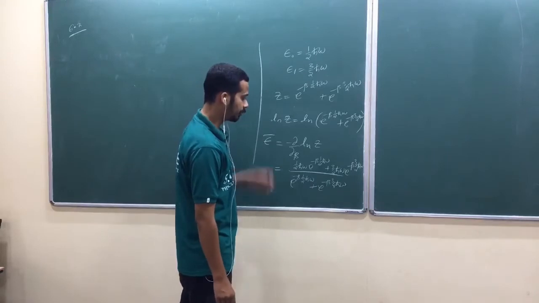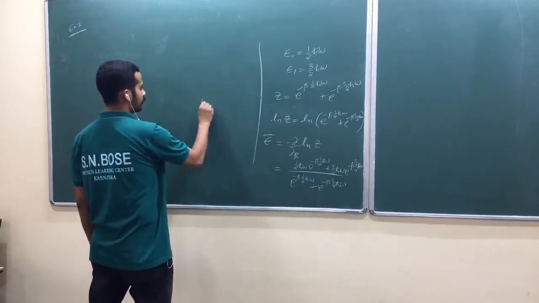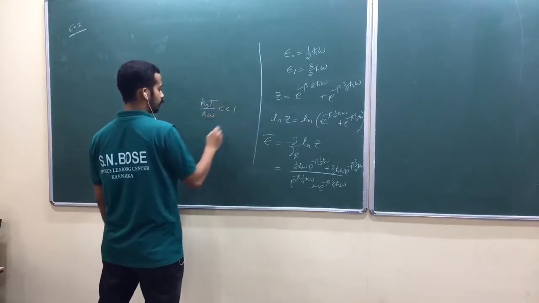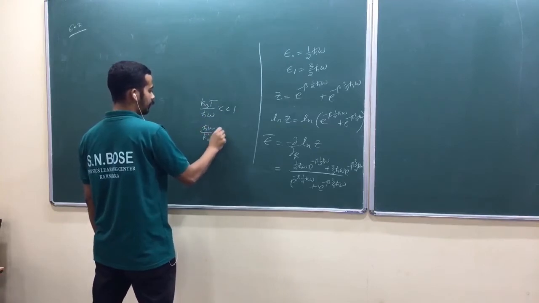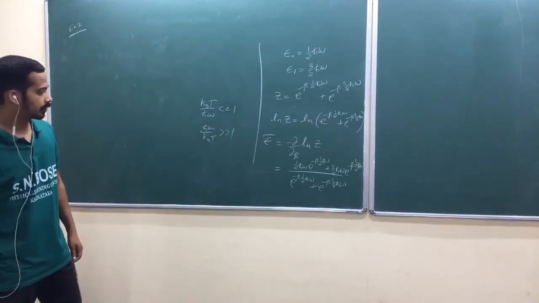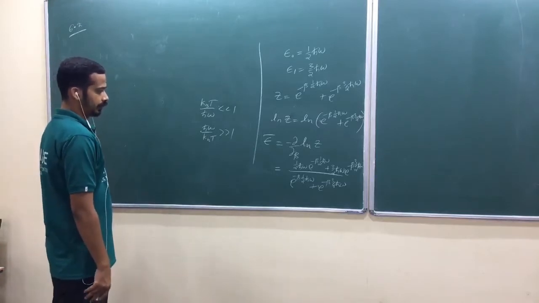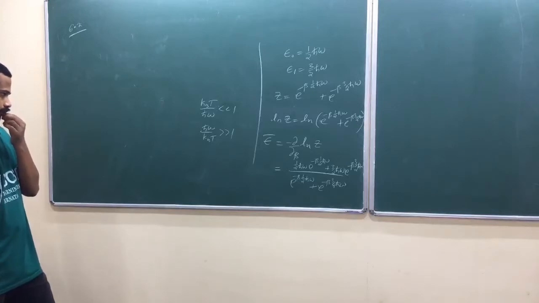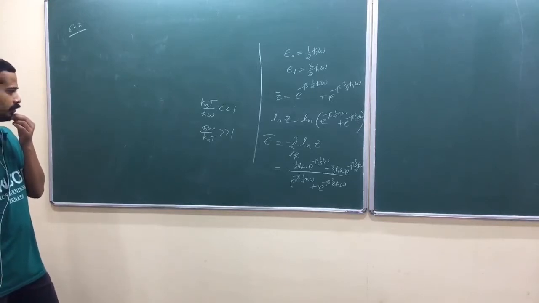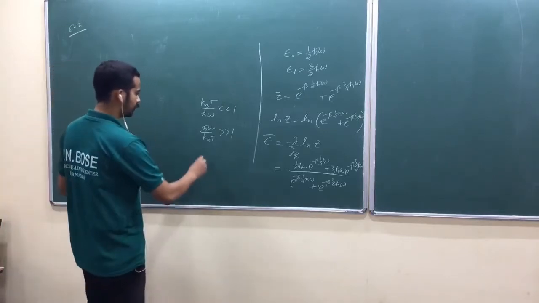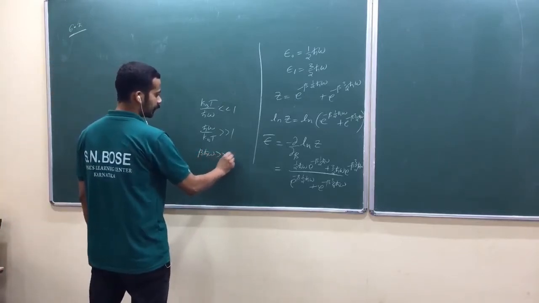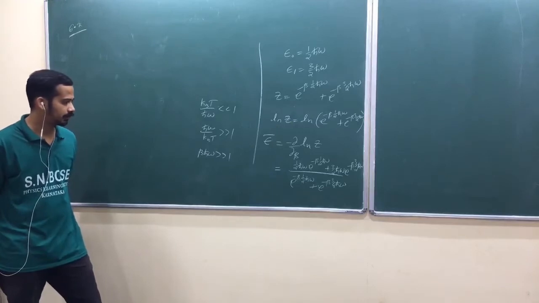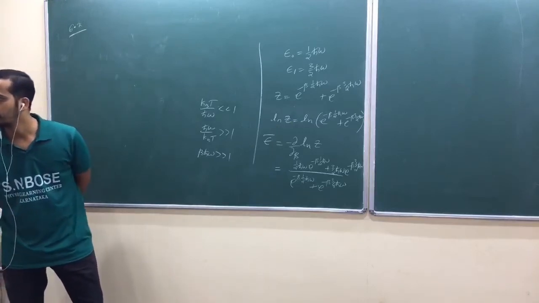So he said h bar omega, what is that? kBT by h bar omega very much greater than 1, or very much less than 1, or h bar omega by kBT very much greater than 1. Am I right? Very much greater than 1. So this is beta h bar omega very much greater than 1. When that is very much greater than 1, how do you do the approximation?